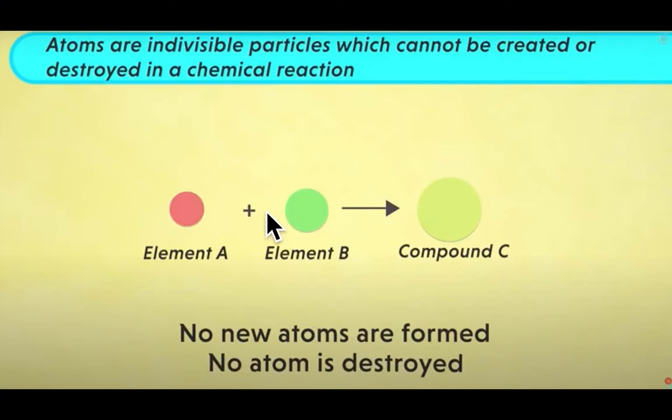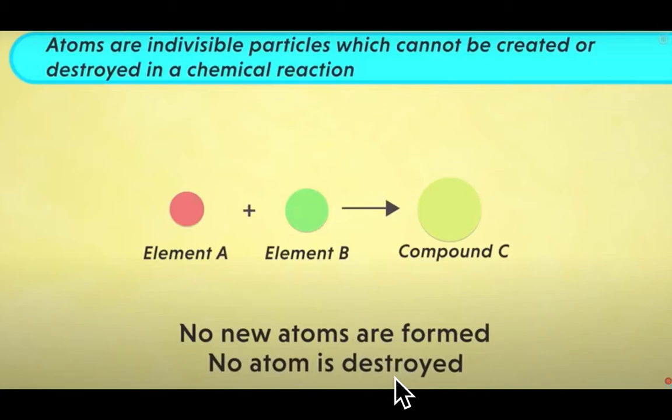The next postulate is atoms are indivisible particles which cannot be created or destroyed in a chemical reaction. So, we are doing this reaction that element A combines with element B and forms compound C, which contains the atoms of element A and atoms of element B. Therefore, no new atoms are formed and no atom is destroyed.